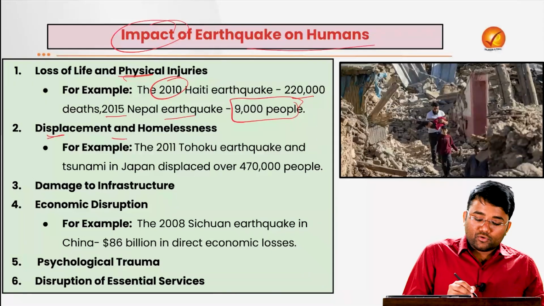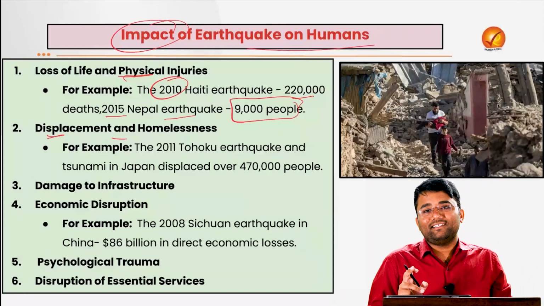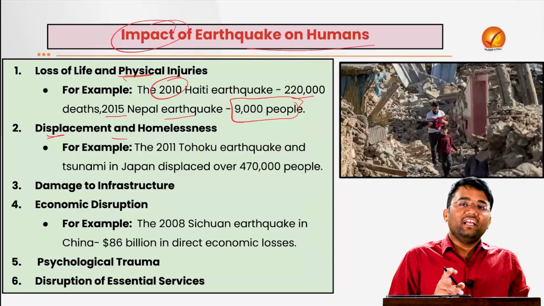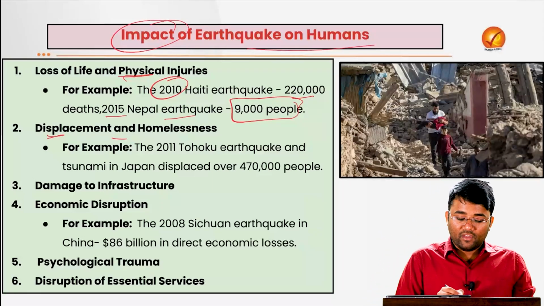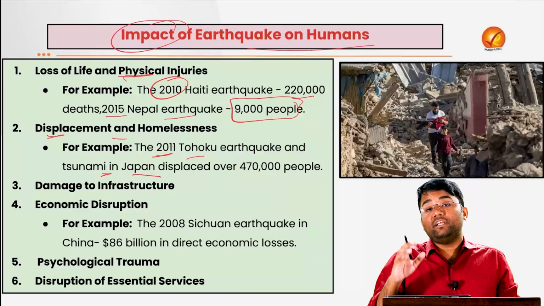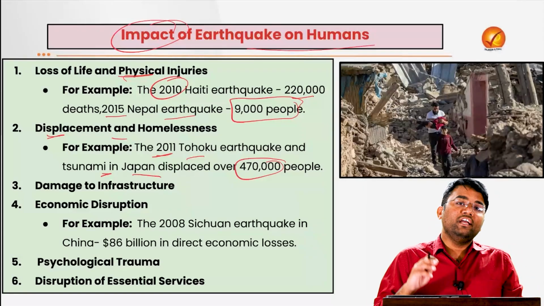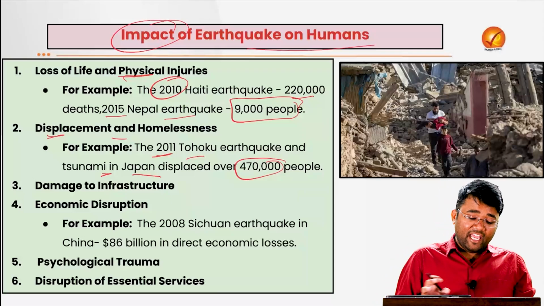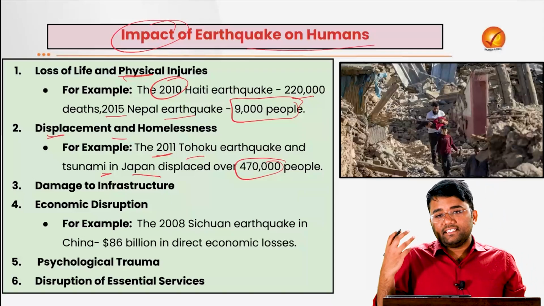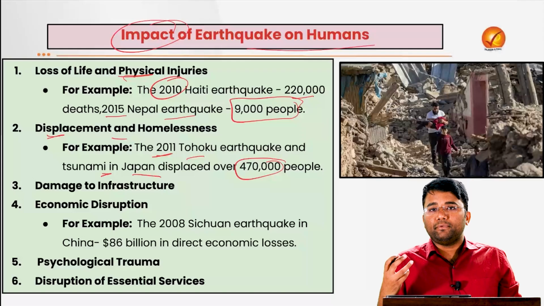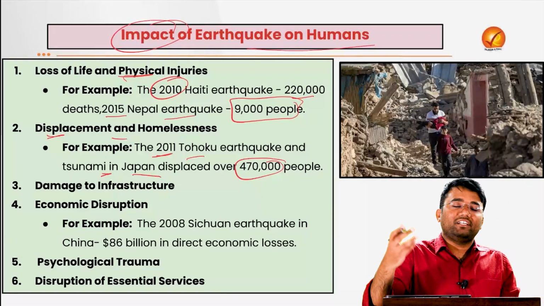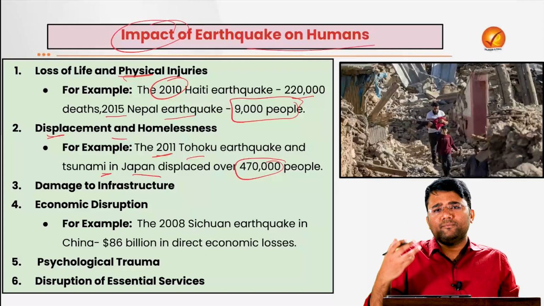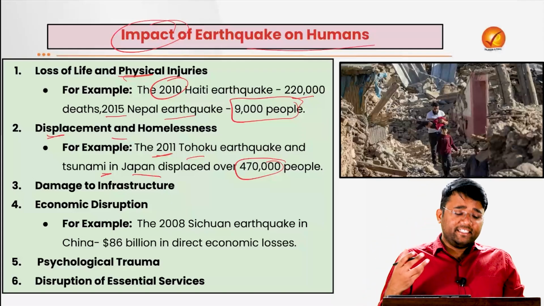It also leads to displacement as well as homelessness. The people who have lost their homes try to get back to their normal life. The 2011 Tohoku earthquake and tsunami in Japan displaced more than 470,000 people. So after every earthquake, this is one of the major challenges faced by the people, that they have to leave their homeland and settle in some other place. They have to find jobs, they have to fulfill their essential needs, etc.